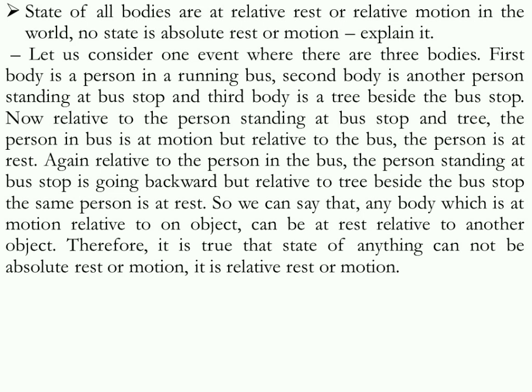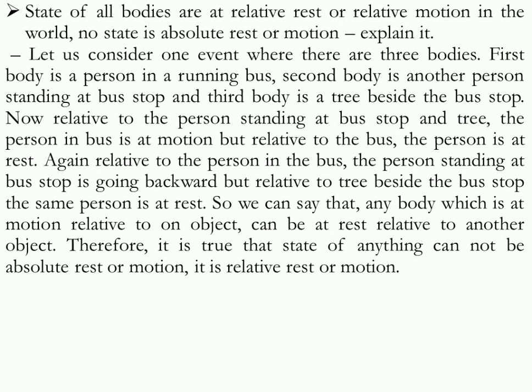So the position of the bus and the person sitting in the bus is not changing. Their mutual position is always the same. So with respect to the bus, the person is at rest, but the person standing on the road sees that the person is moving.